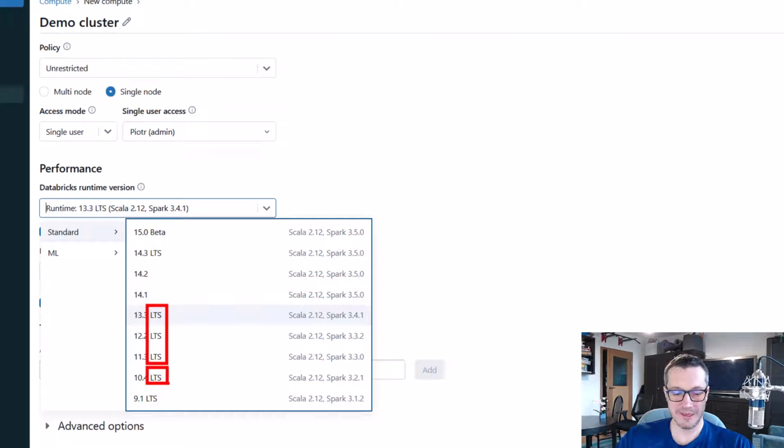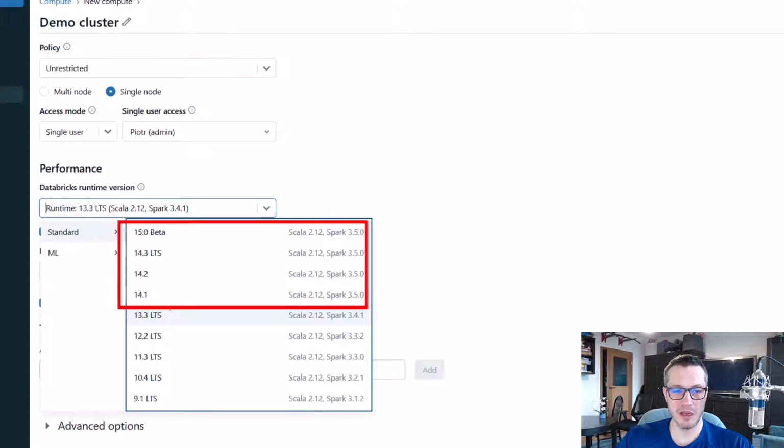So you can be sure that it will be supported for a few years. And then next to each version, you can see which Scala and which Apache Spark version is supported in this version of Databricks runtime. So let's say you would like to use the latest Spark version, 3.5.0, and then choose the proper runtime of Databricks. So we've got those 4, and out of those 4, I would go with the one that is marked as long-term support, which is this one.